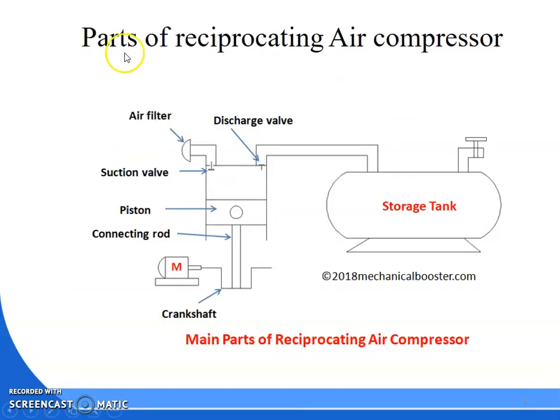Next, we will discuss what are the parts of a reciprocating air compressor and how it will work. So now you can see the diagram. This is your air filter. This is your suction valve. This is your discharge valve, piston, cylinder, connecting rod, crankshaft. This is your motor. Motor is used as a prime mover, and here is a storage. So these are the parts of the reciprocating air compressor that you are using.